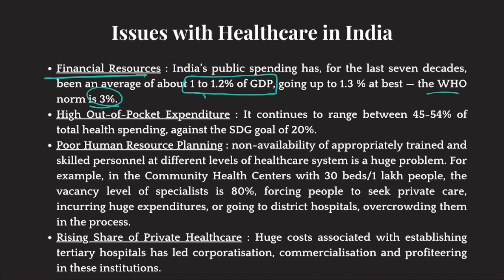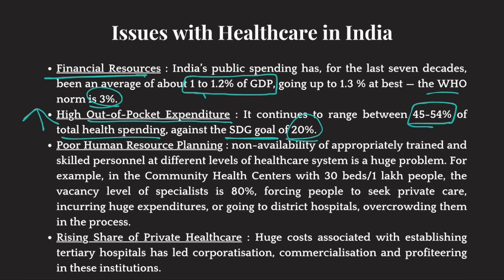Therefore, out-of-pocket expenditure of patients is very, very high in India. It continues to range between 45 to 54% of total health spending, as against the Sustainable Development Goal of 20%. So 45 to 54% of total spending on health comes from people's own pockets. That shouldn't be the case. The Sustainable Development Goal says it should be 20%, and the rest should be taken care of by the government.